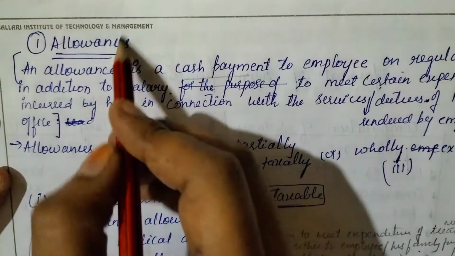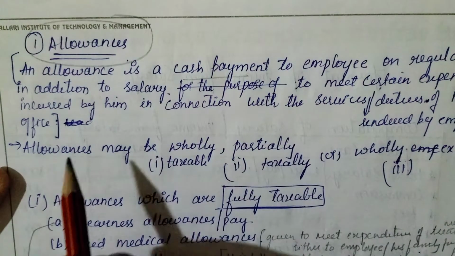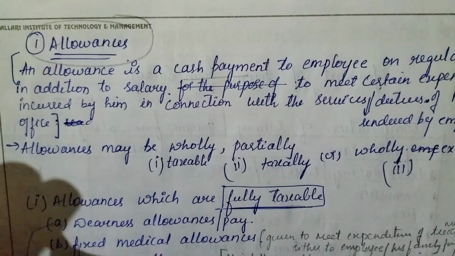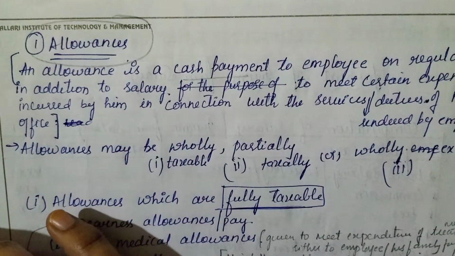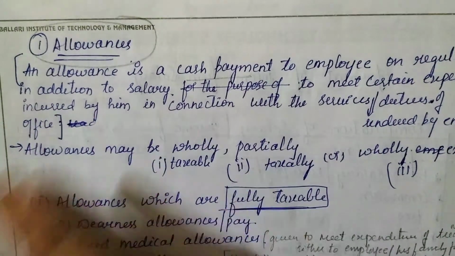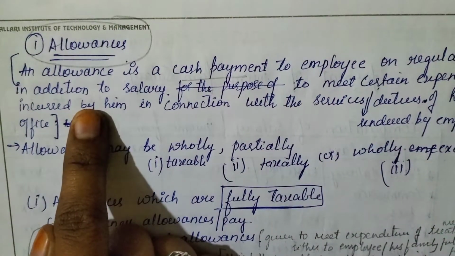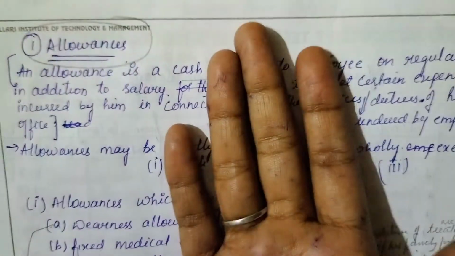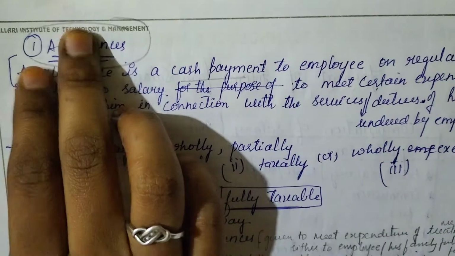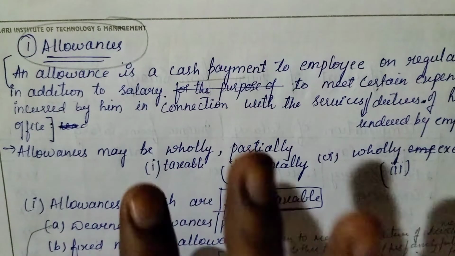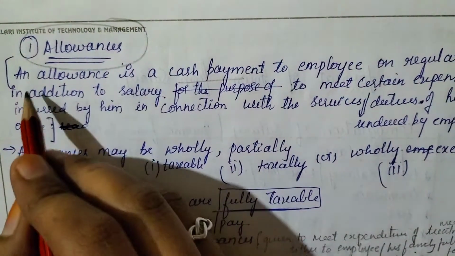Okay, allowances. What is allowances? Allowances is nothing but a cash payment given by the employer to the employee on a regular basis in addition to salary. With the salary, an employee will be given extra cash, which is known as allowances. Hope you understand this, and you all know this. Just for knowledge I am telling. See, you can read it.